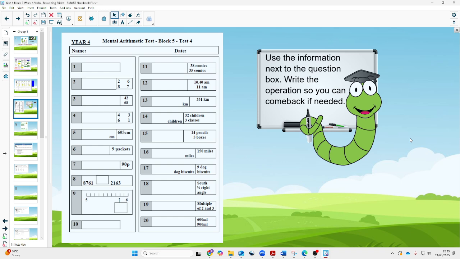Question 18. If I'm facing south and I turn anti-clockwise through half a right angle, in what direction am I facing?